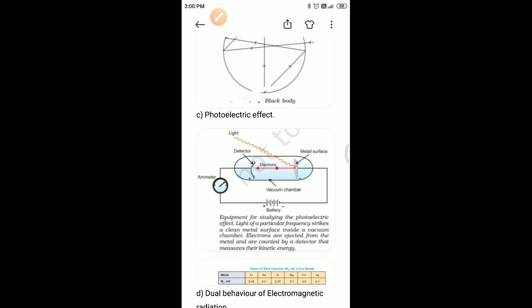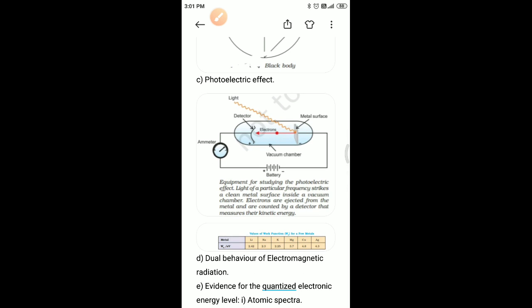In other words, the kinetic energy of the ejected electron is proportional to the frequency of the electromagnetic radiation. Since the striking photon has energy equal to hν and the minimum energy required to eject the electron is hν0, it is also called the work function. So we can write the work function as W0. The values of work function for a few metals are given in the table: lithium, sodium, potassium, magnesium, copper and gold.